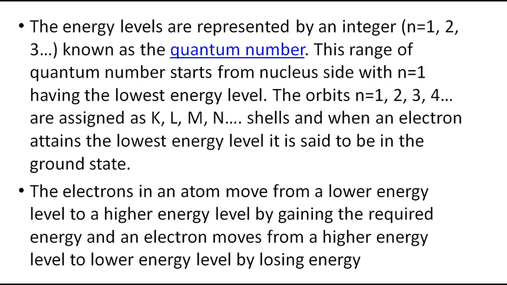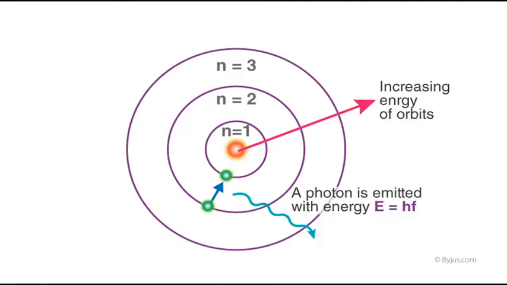Okay. So those numbers correspond to the K shell, L shell, M shell and N shell, which you already know. First energy level means it belongs to the K shell. Second energy level means it belongs to the L shell, like that. Electrons in an atom move from a lower energy level to a higher energy level by gaining the required energy, and an electron moves from higher energy to lower energy by losing energy. That is the absorption spectrum and emission spectrum.